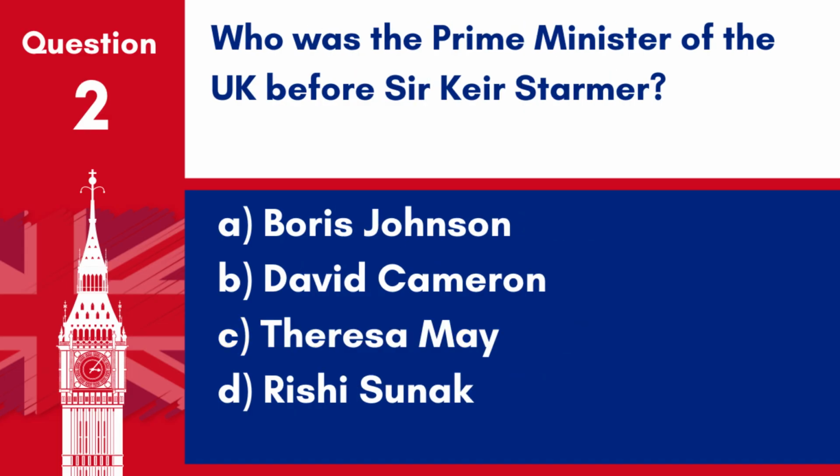Question 2. Who was the Prime Minister of the UK before Sir Keir Starmer? A. Boris Johnson. B. David Cameron. C. Theresa May. D. Rishi Sunak. Answer: D. Rishi Sunak. Rishi Sunak was the Prime Minister of the UK before Sir Keir Starmer.